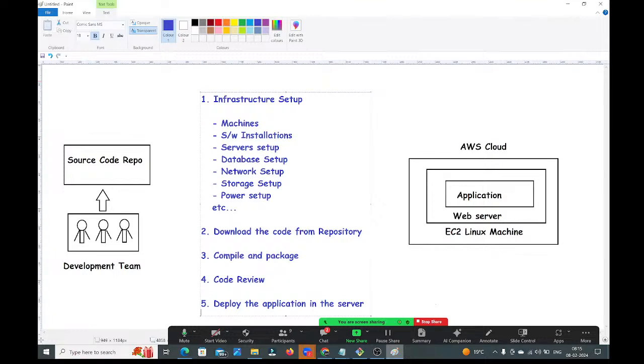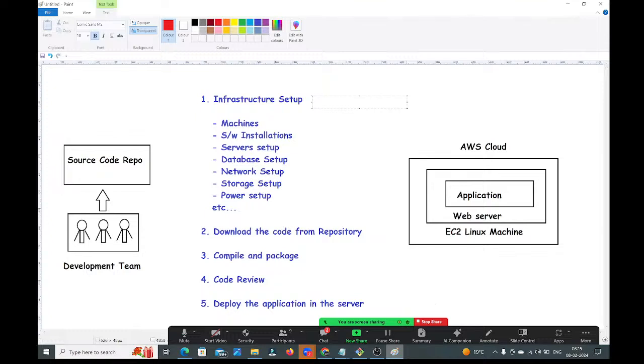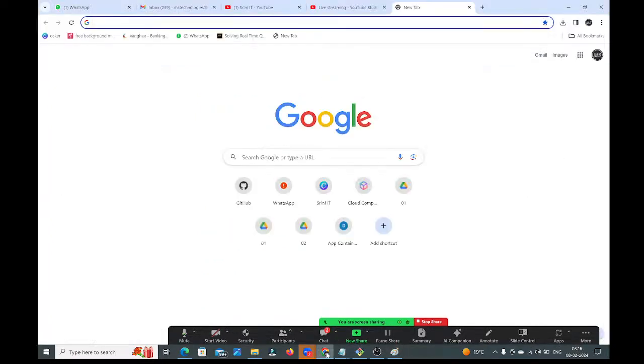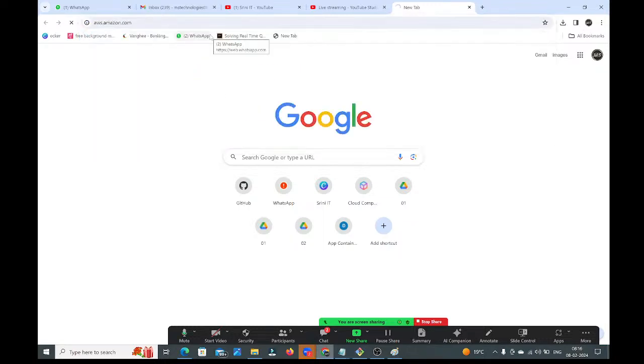Guys, observe carefully. Now I will come to here. I want to create the infrastructure. Then how can I do that? How can I create the infrastructure, guys? For this, what tools do we need to use? Earlier, people used to do it manually, by using the UI. Let me show, guys. Here, AWS. We have the AWS Management Console. Go to the AWS Management Console.